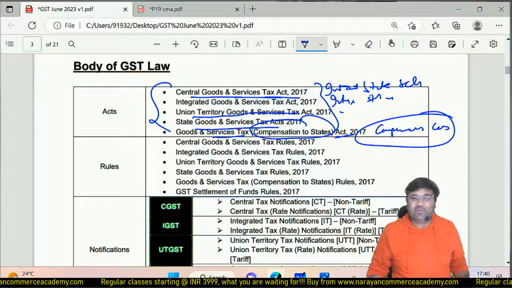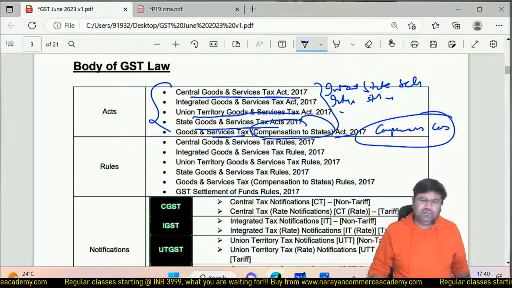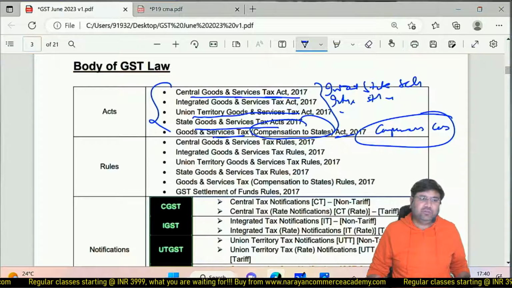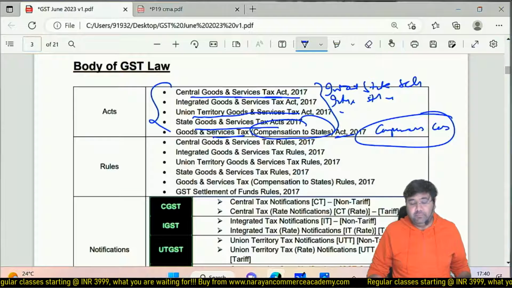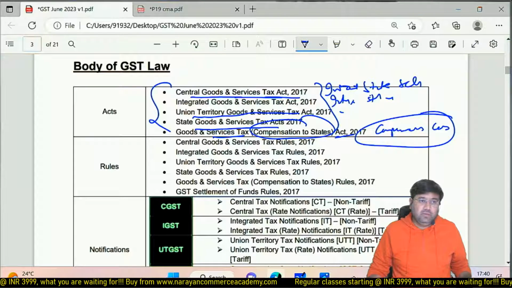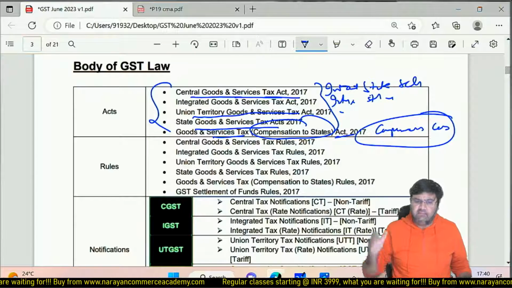Today you don't need to do revision, I believe. No need to do that, because it was just a discussion of basic concepts and basic logic related to GST. In the next section, we are going to discuss body of GST law and other topics.